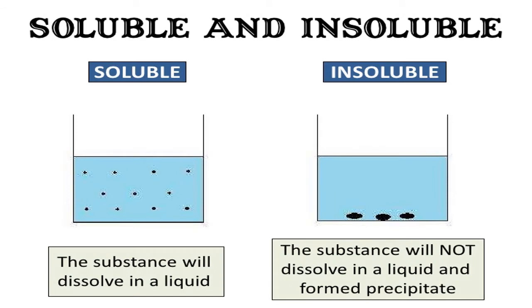First, let us understand what is meant by soluble and insoluble. Soluble means the substance will dissolve in a liquid. Here, I am not specifying which liquid. That liquid is a solvent, okay? And the substance is the solute. So a substance that dissolves in a liquid comes under soluble substance. Whereas a substance that does not dissolve in a liquid and forms a precipitate comes under insoluble. They come out of the solution and appear as a solid, which is called precipitate.